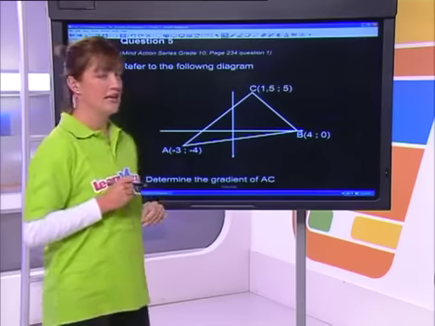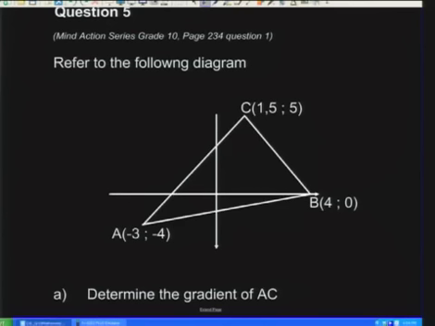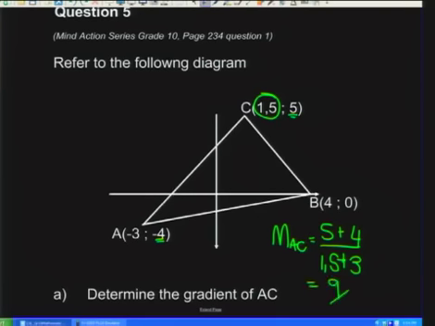All right, let's do this one over here before we run out of time. Okay. My line from A to C, we're wanting the gradient from A to C. So I'm going to say y1 minus y2, which is a negative, so it'll end up being positive, over x1, which is 1.5, minus x2, because again it's a negative, it becomes positive. So that's going to be 9 over, I've got 1.5, which is 3/2, plus 3. When you work it out, it's going to give you an answer of 2 as a gradient over there.